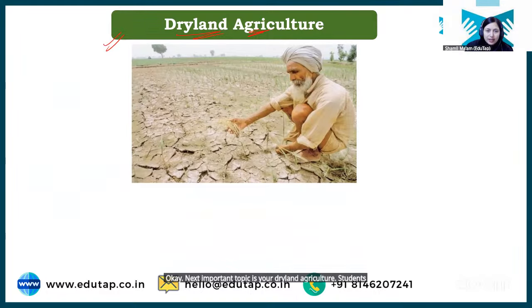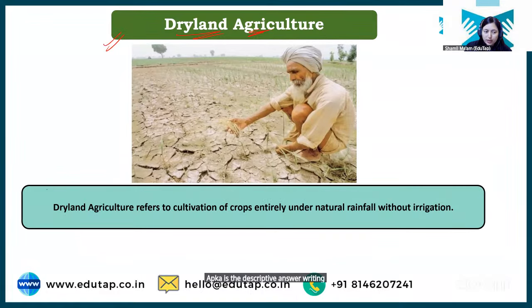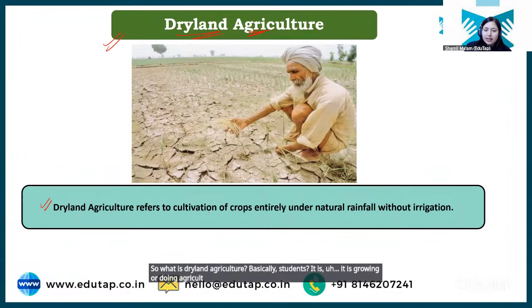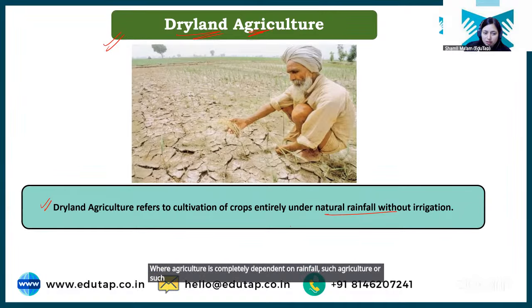Okay. Next important topic is your dryland agriculture. Students, again a very important topic. आपका इससे descriptive answer writing में question पूछा जा चुका है. So you need to learn it. Okay. So what is dryland agriculture basically, students? It is doing agriculture in areas where the agriculture is completely dependent on rainfall. Where agriculture is completely dependent on rainfall, such cultivation is known as dryland agriculture.